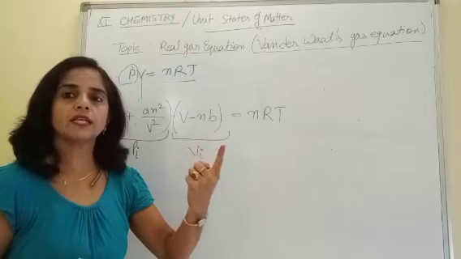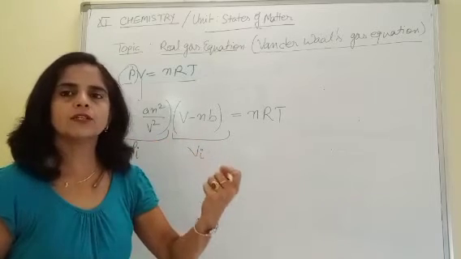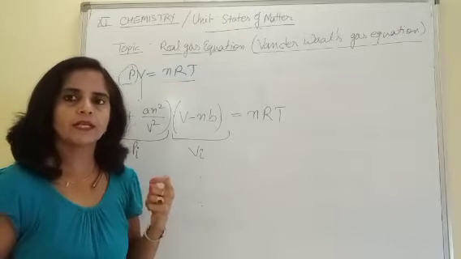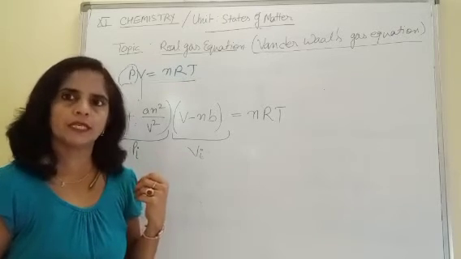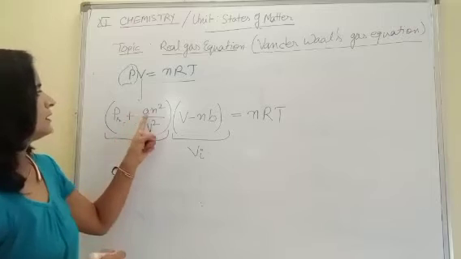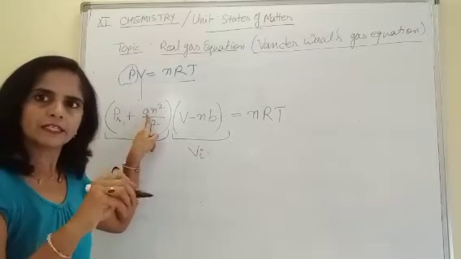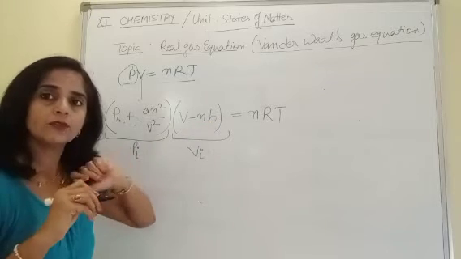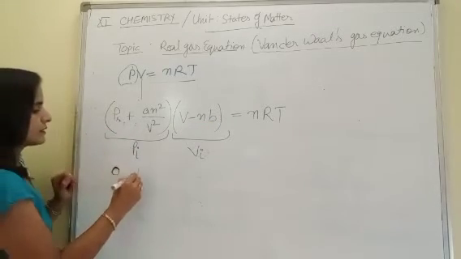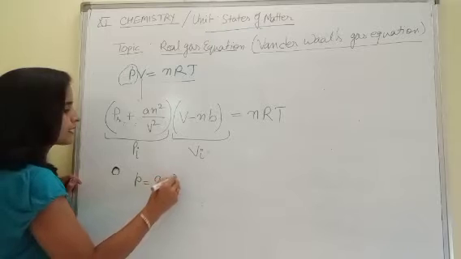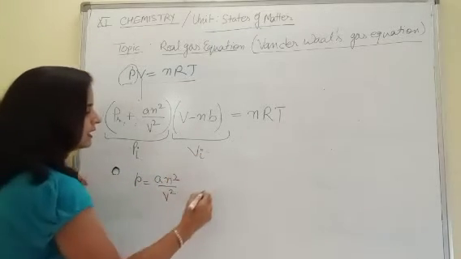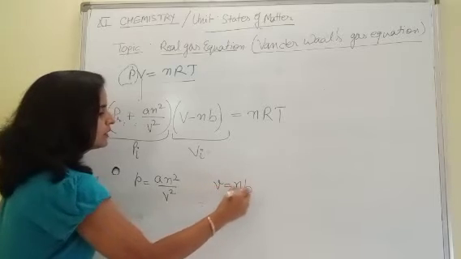So we talked about a and b, what they actually mean and how we check their values. More is the value of a, more is the strength of attractive forces between the gaseous particles, right? So now what are the units of a and b? a is actually the corrected pressure, b actually the corrected volume. So small p, that is corrected pressure, a n square over V square, and small v equals nb.